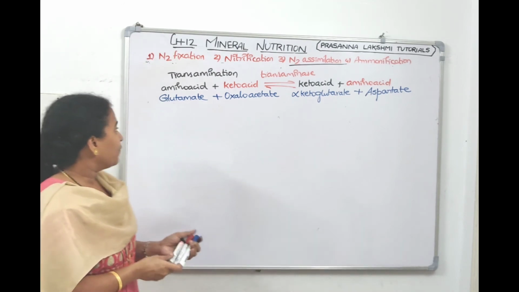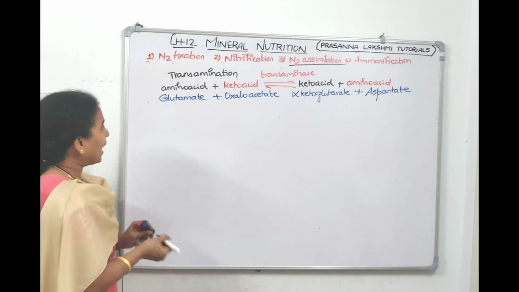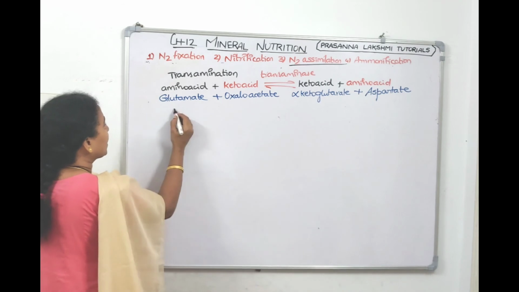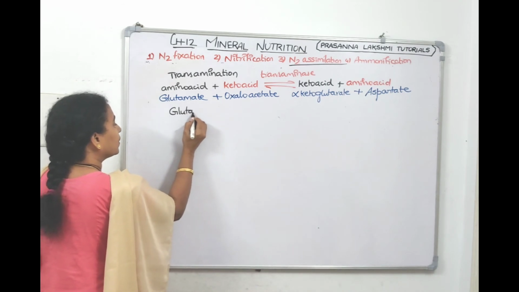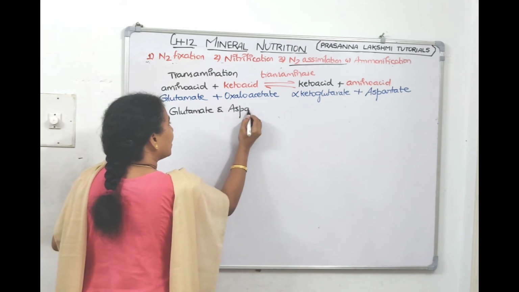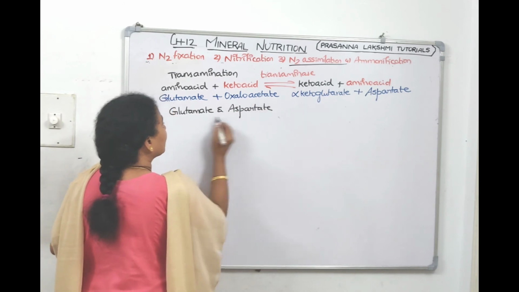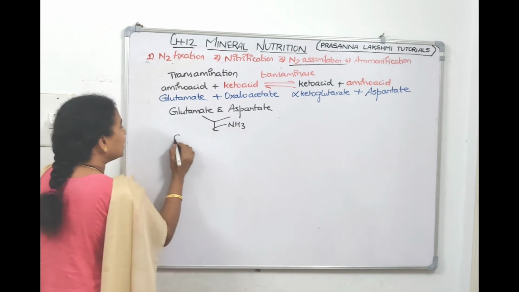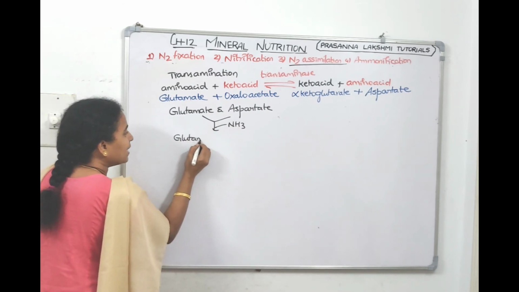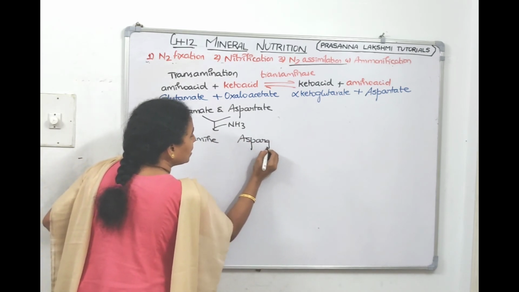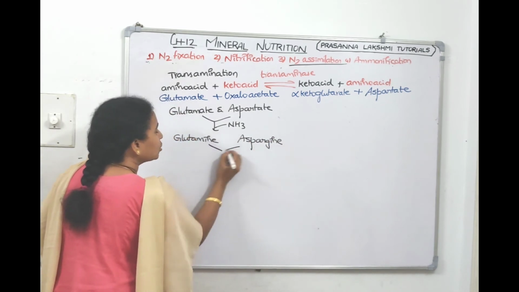Right, children? If we look at the structure of glutamic acid and aspartic acid, glutamate and aspartate, they take amino groups and form glutamine and asparagine. Now what are these two called?